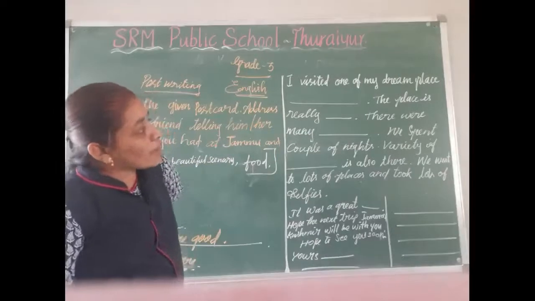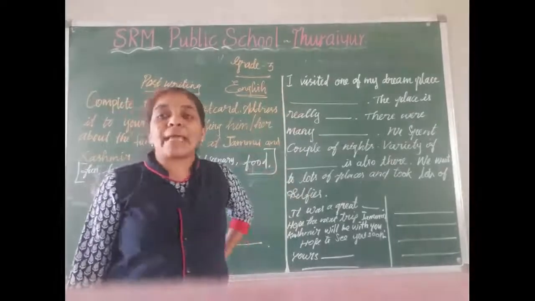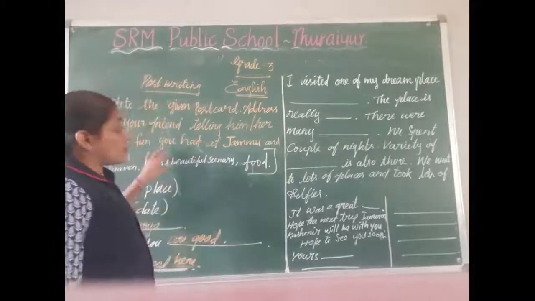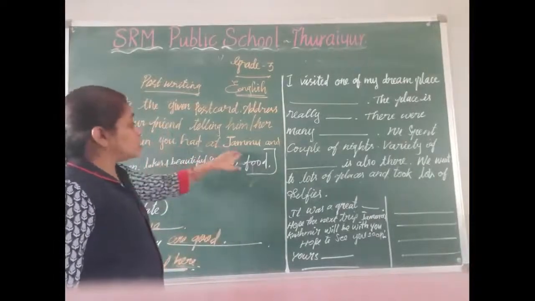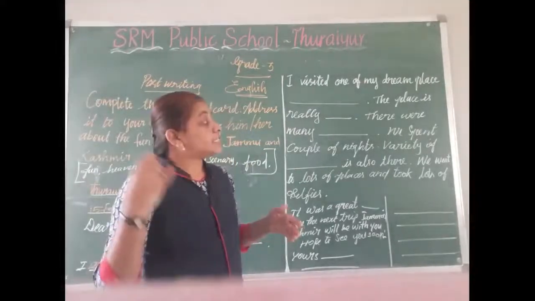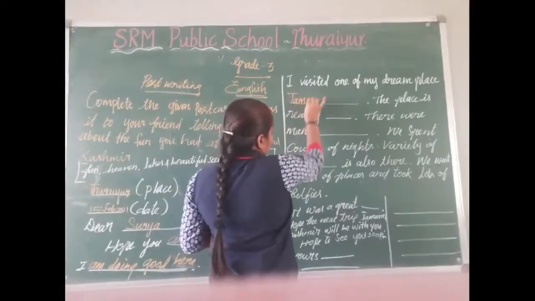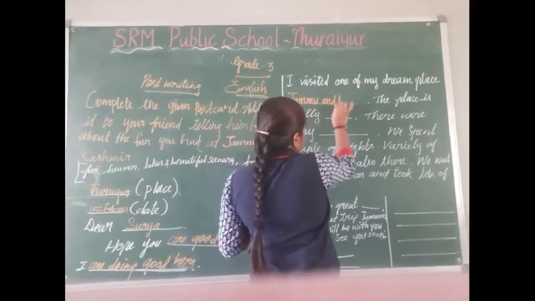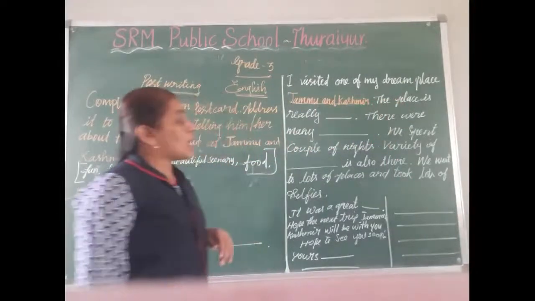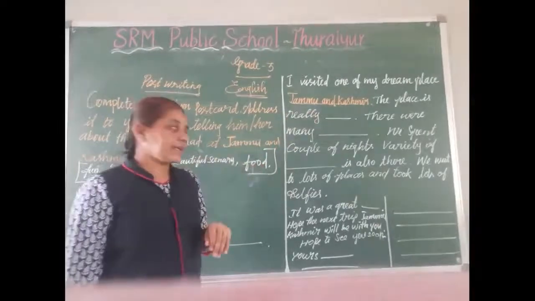Now we want to complete this. I visited one of my favorite dream place. Here in this dash we want to write the place name. What is the place name they mentioned in the heading? Jammu and Kashmir. So I visited one of my dream place, Jammu and Kashmir.